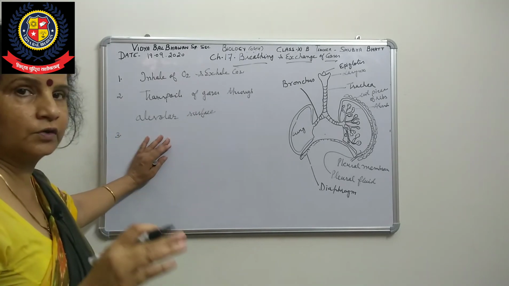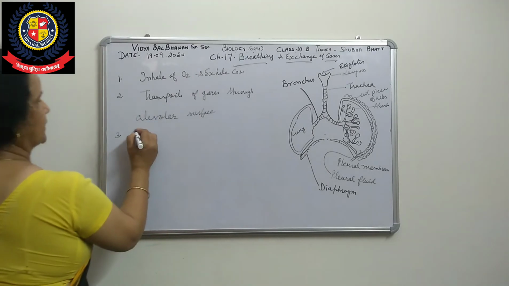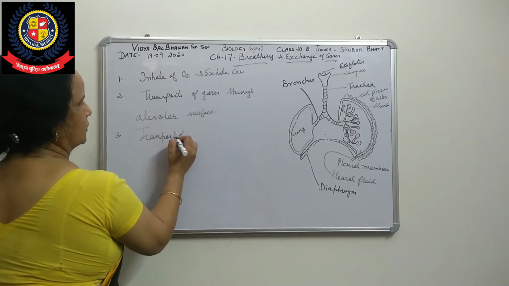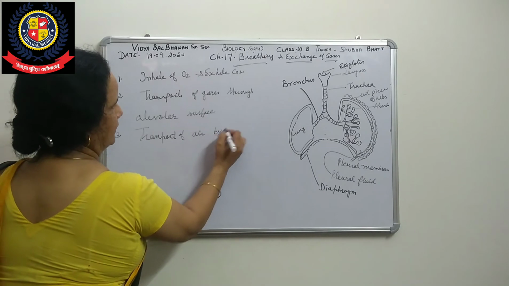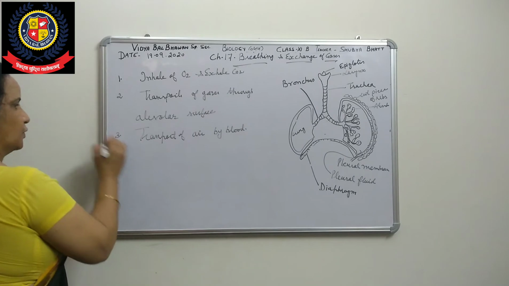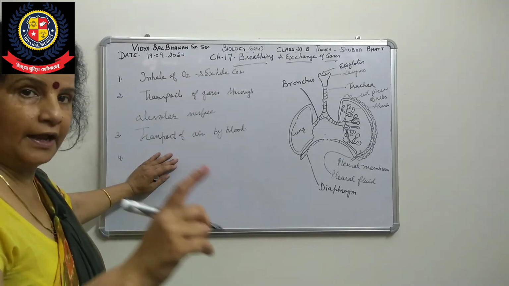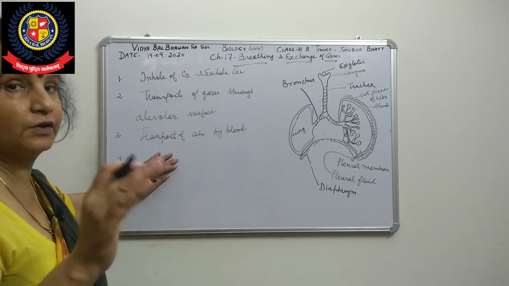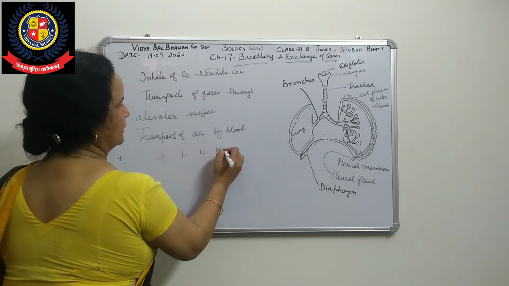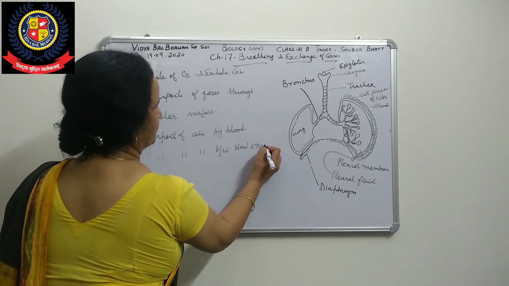Now the third step is the transport of gases by blood through the body, the transport of air by blood. Now the fourth step is the transport of gases between blood and tissue, which means the transport of air between blood and tissue.